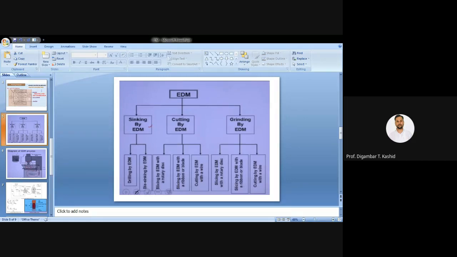So these are the different operations, or we can call them the types of EDM, which are possible using EDM only. Okay, so I think this much part is understood by you also. Have you got today's explanation?